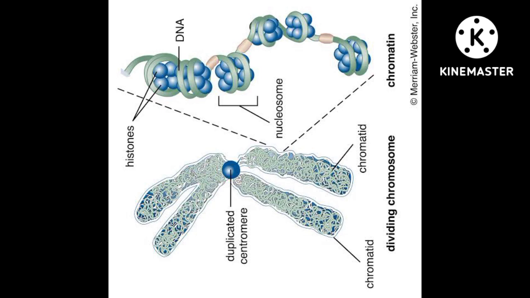In the picture, you can see the chromatin which contains a helical shaped DNA and spherical shaped histones marked inside that. The next figure is a chromosome which forms when the cell starts to divide; the chromatin condenses to form the chromosomes, and you can see the centromere marked in the chromosome. I hope the picture is clear.